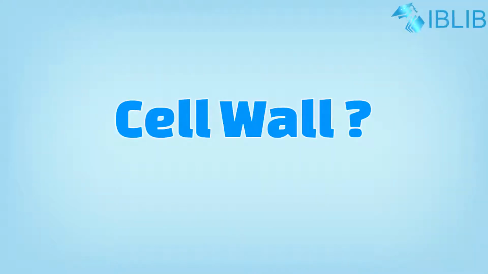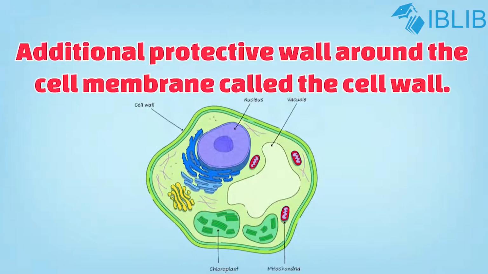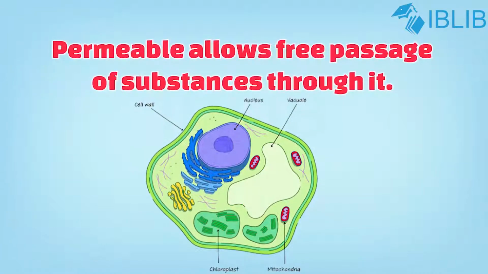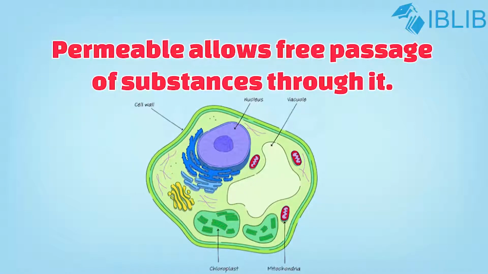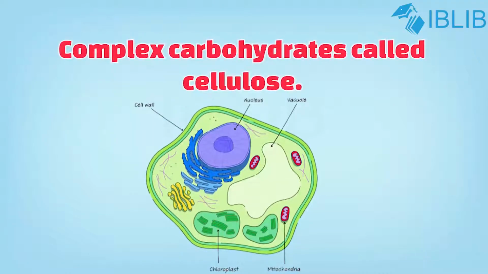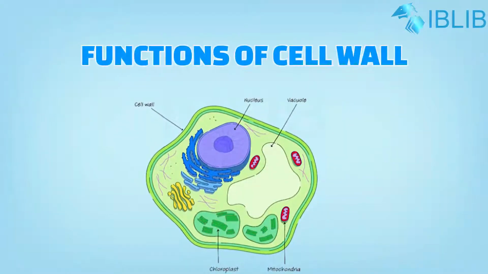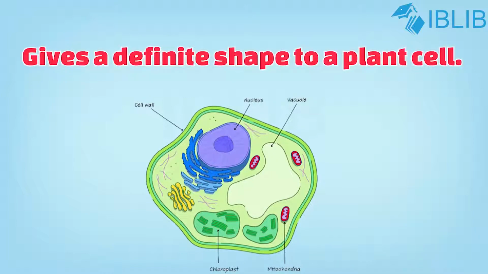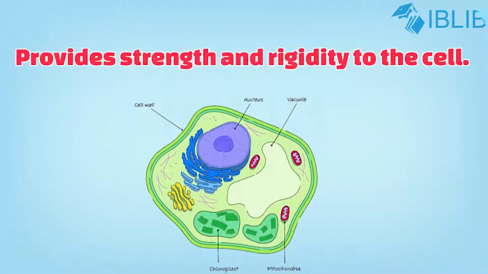Now let us know about cell wall. Cell wall is only found in plant cell. A cell wall is non-living, it is permeable, that is, it allows free passage of all the substance through it. It is made up of complex carbohydrate called cellulose. Functions of cell wall. It gives definite shape to a plant cell and provides strength and rigidity to the cell.